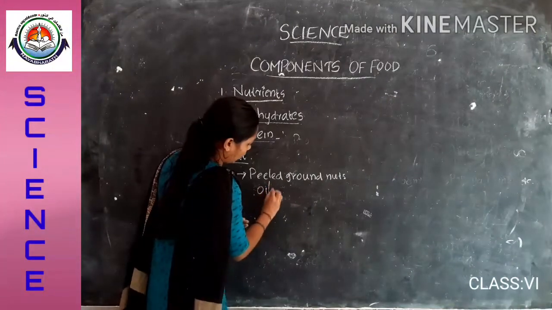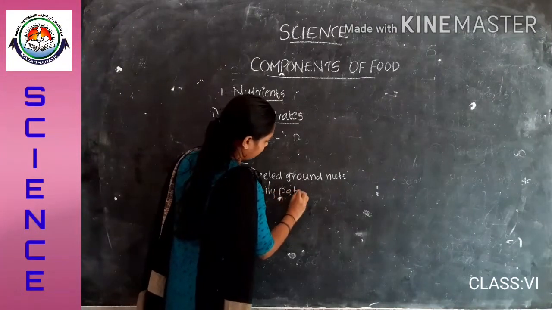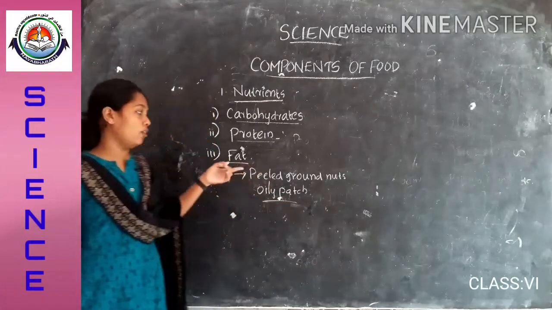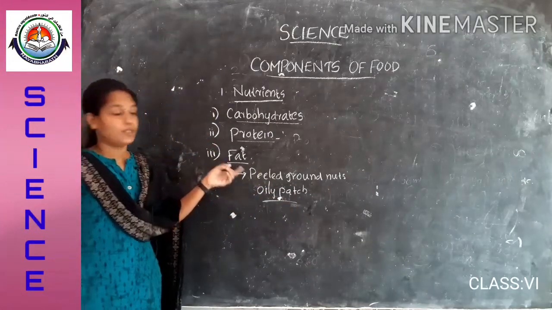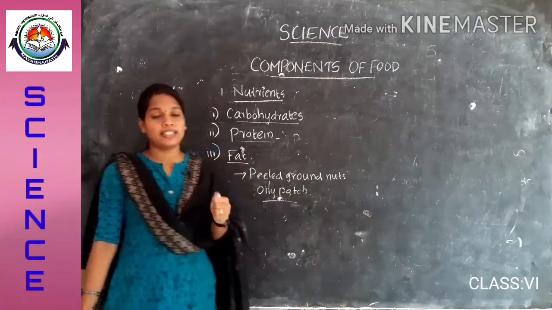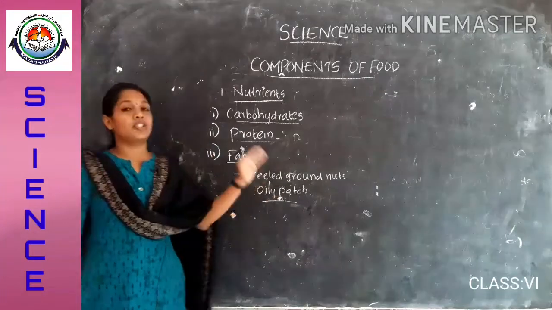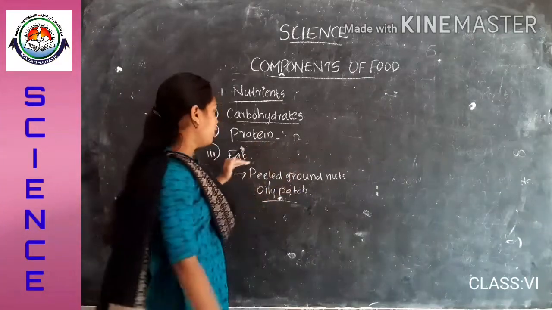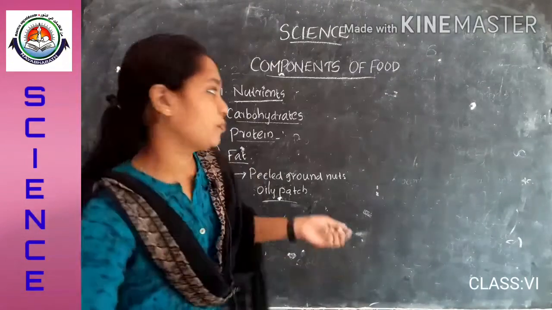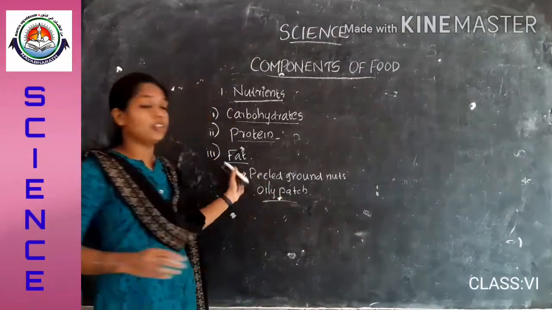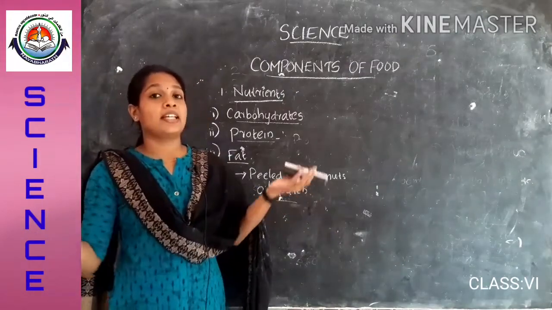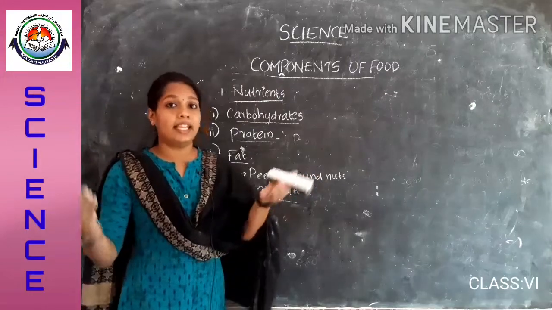What is an oily patch? The oily patch indicates the presence of fat in it. So this is a simple experiment using a paper and peeled groundnuts. The oily patch shows the presence of fat. So this is about fat, and the fat rich food items that I have already said are oils, meat, butter, ghee, etc.